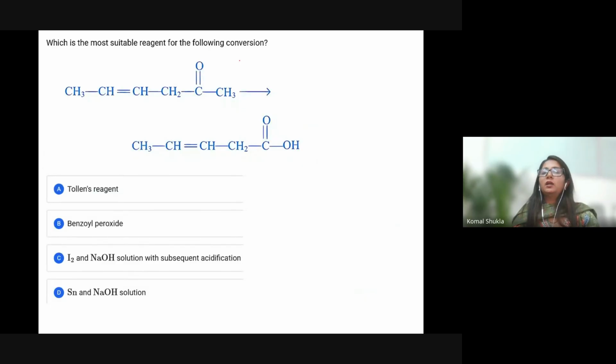Okay, let me tell you the answer. Which is the most suitable reagent for the following conversion? I will try to complete the maximum number of questions today itself. Let's see how many we are going to complete.